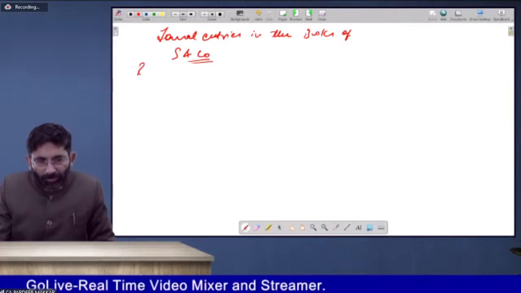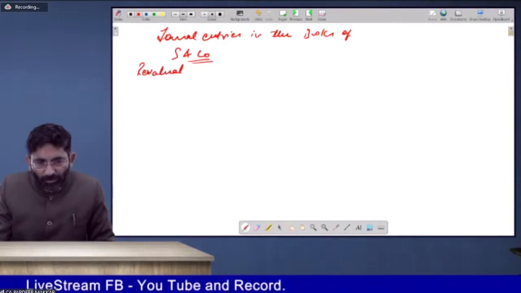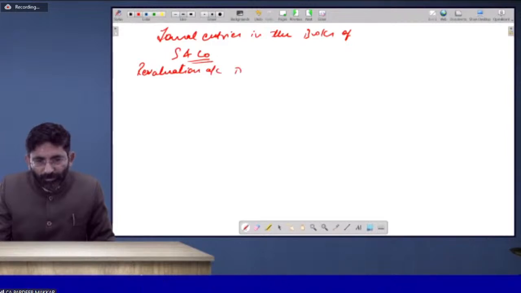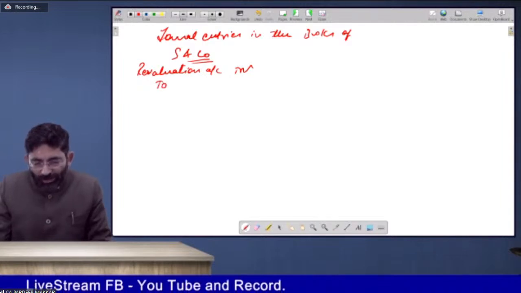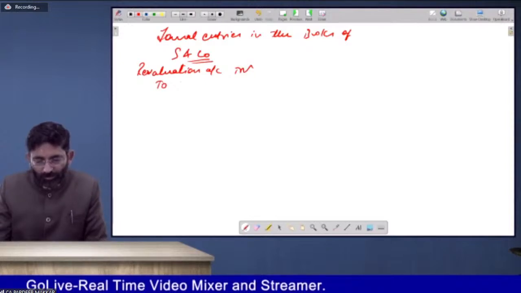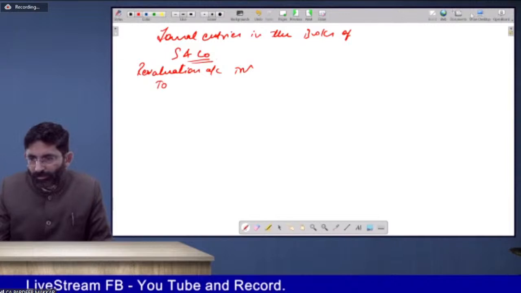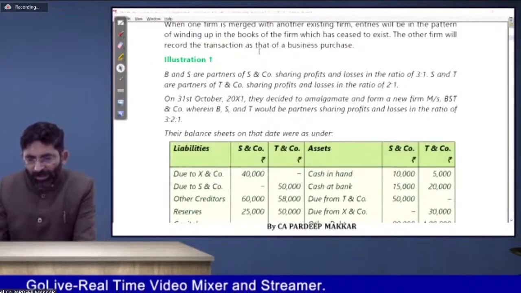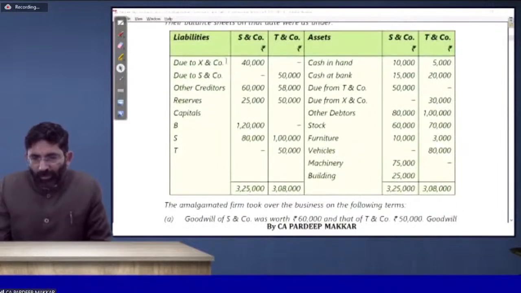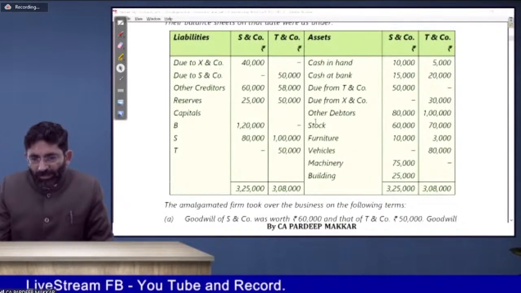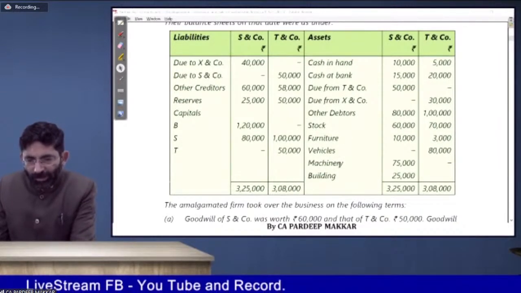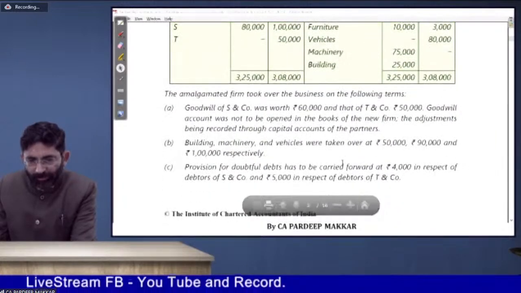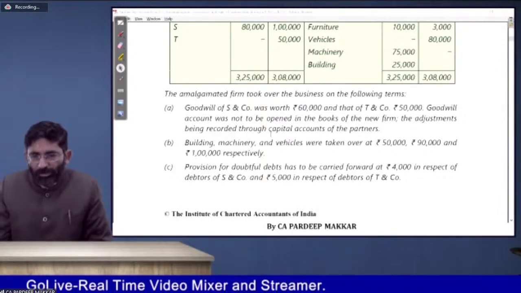Revaluation account debit, to whatever the assets are there whose value is changed. That has been discussed with you, that in the given question, value of debtors, stock, furniture remain intact, only the machinery and building value is changed, and a provision for debts is to be created of rupees 4,000.